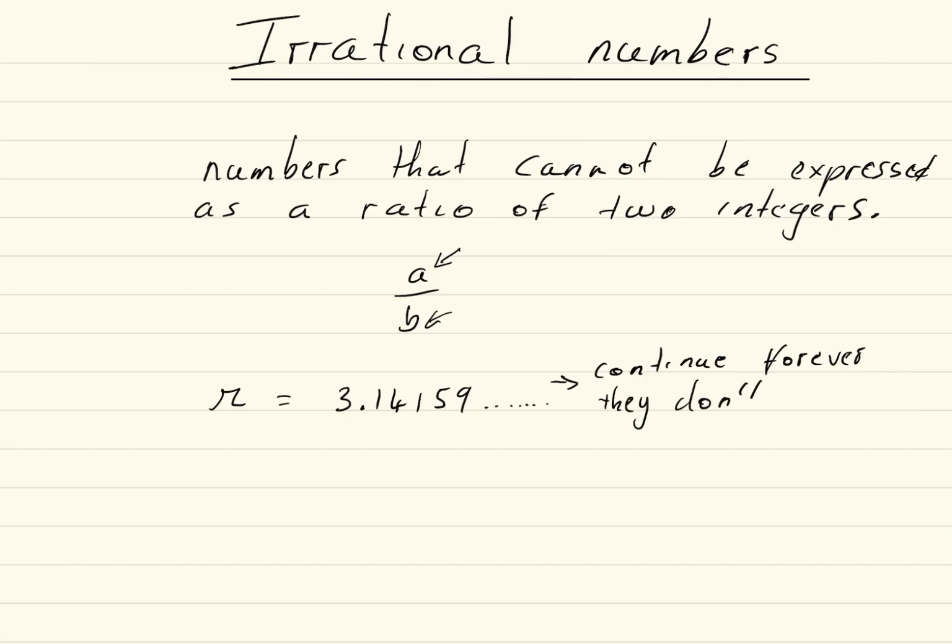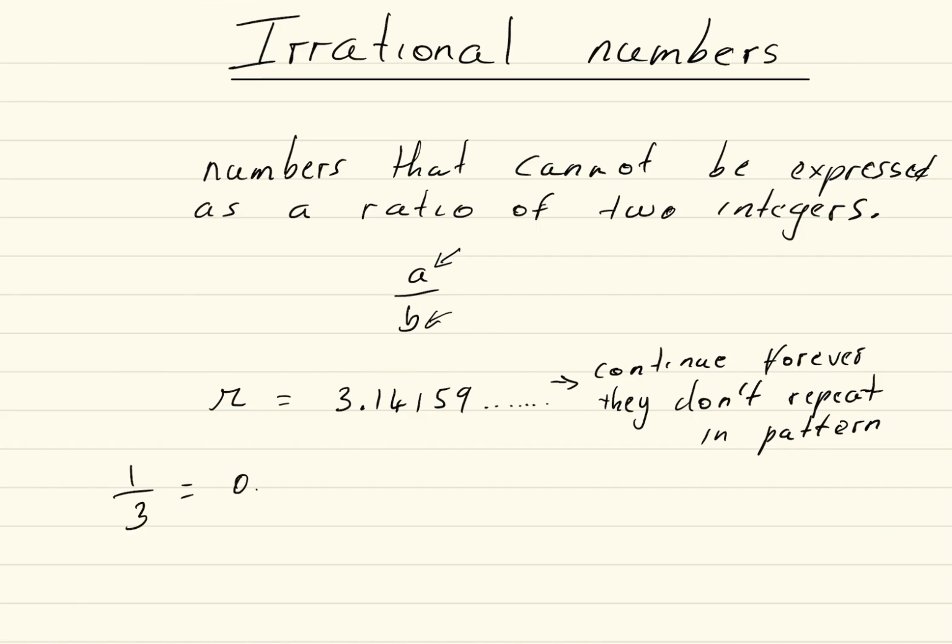Which, if you remember from our last video, with rational numbers, they do repeat. So if you're not sure about that, go check out the last video. Irrational numbers don't repeat in a pattern, or don't have a specific pattern. Remember, for instance, we had 1 over 3.